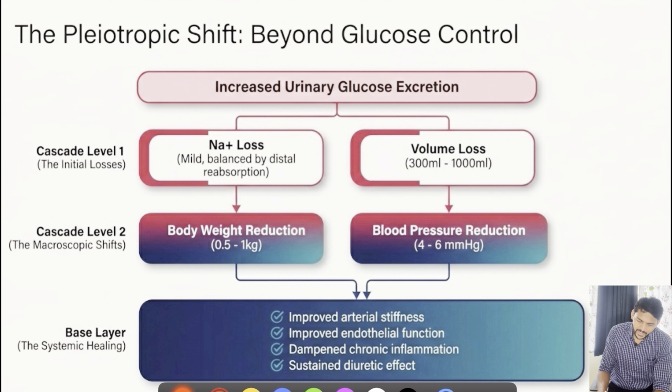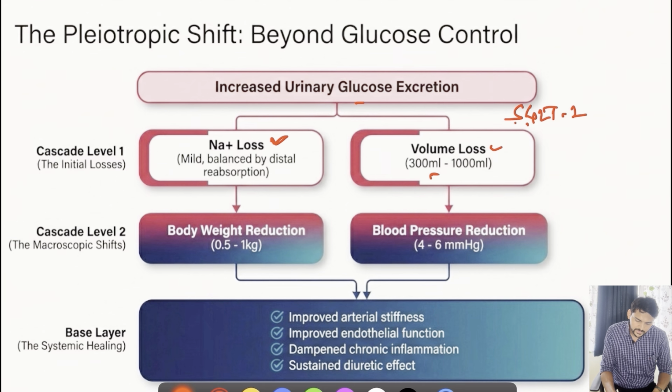For example, as the name indicates, SGLT2, right? It will be sodium and glucose co-transport. So along with the loss of glucose, there will be definitive loss of sodium. So with these osmotic agents, there will be drag of fluid, leading to volume loss to some extent, for example, about 300 ml to 1000 ml we can say.